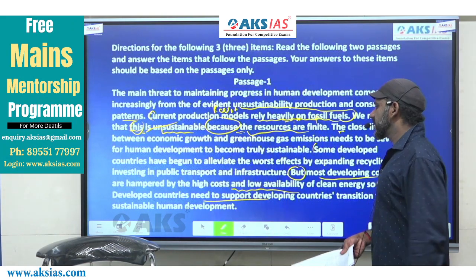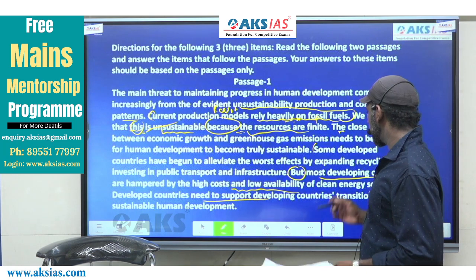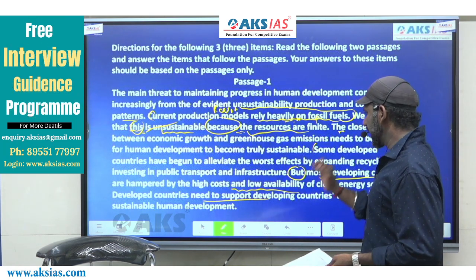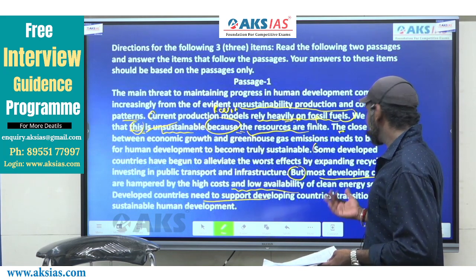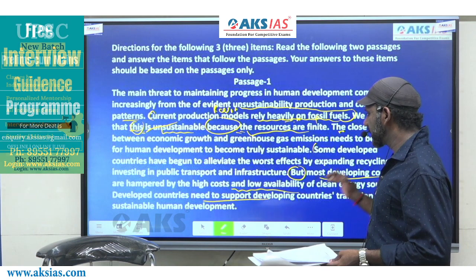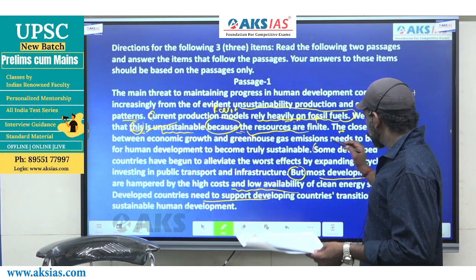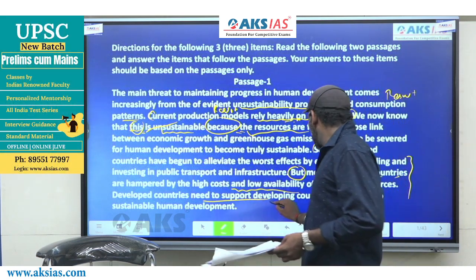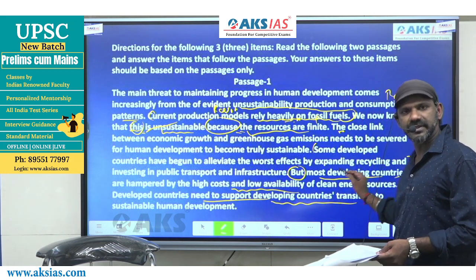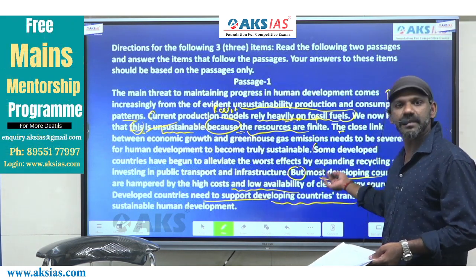Most developing countries are hampered by the high cost and low availability of clean energy resources. Developed countries need to support developing countries' transition to sustainable human development. So the developed countries can support developing countries' transition by helping them achieve this, meaning helping them overcome this.